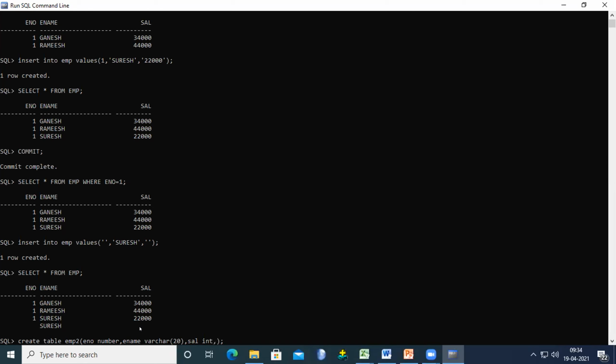Now here I mention the primary key. What is a primary key? A primary key is used to uniquely identify the data from the database. How do we specify it? Primary key, and here we mention the field name also.